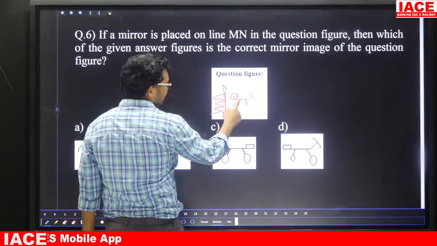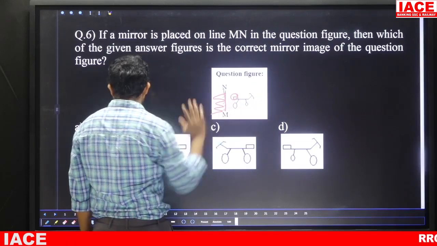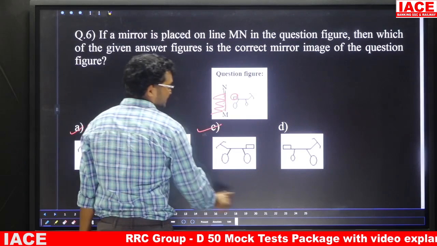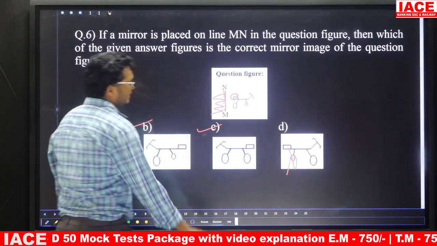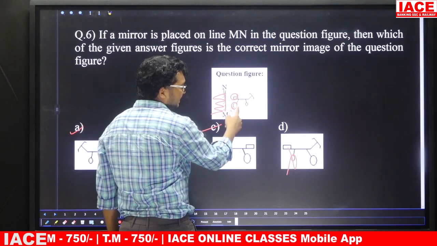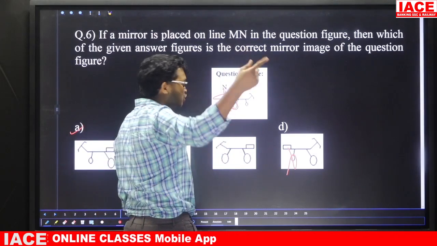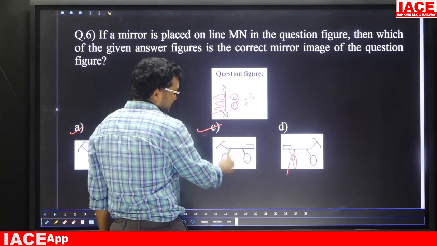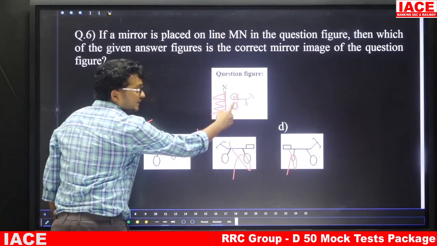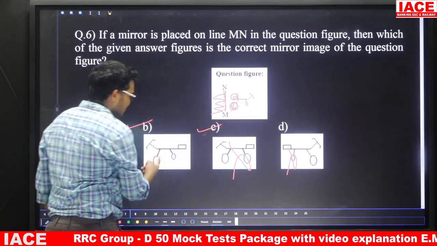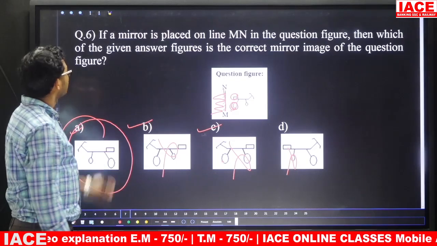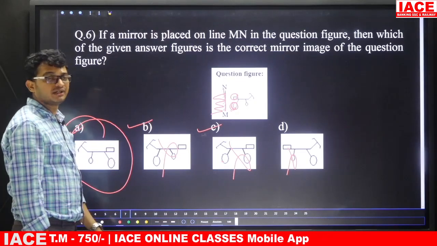That means there is a chance for A and B, and no chance for C and D. Now in the normal image this big circle is on the left side. In the mirror image it should be on the right side. But here both are the same circles, no chance. Here they have given the big circle should be on the right side, but it is on the left side, so no chance. That means the remaining is option A. So question number 6 answer is option A.